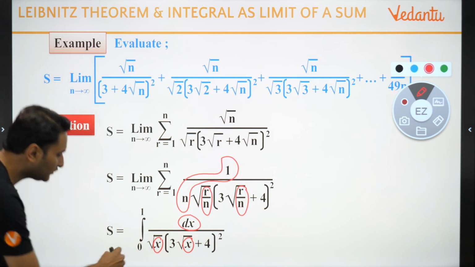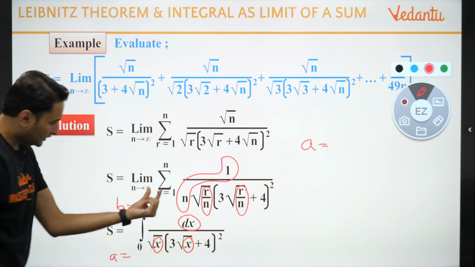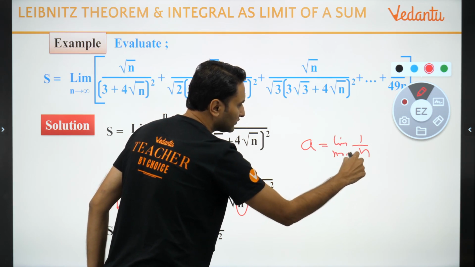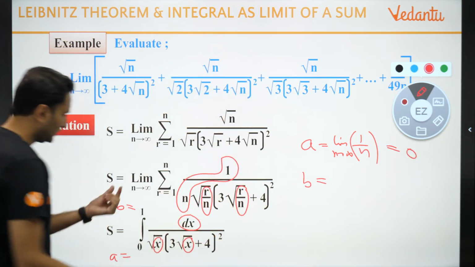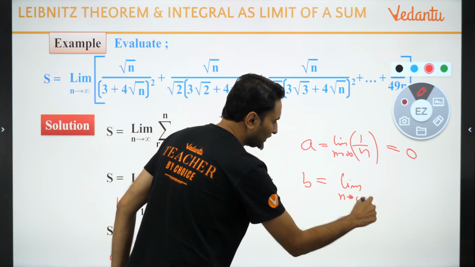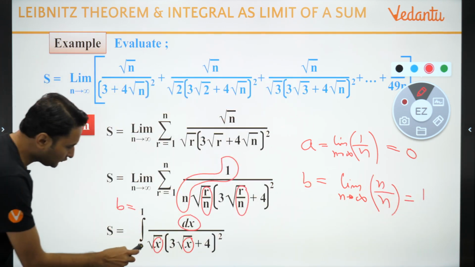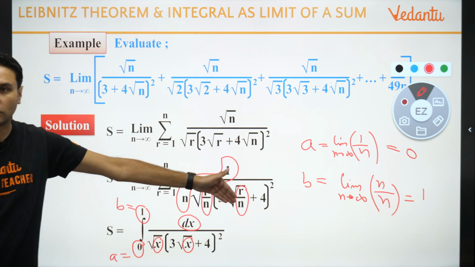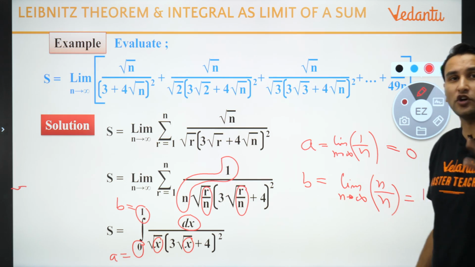ठीक है, lower limit कितना हो जाएगा? If this is a, if this is b, तो a बच्चों क्या हो जाएगा? a will be 1 upon n, limit n tends to infinity, 1 upon n कितना हो जाता है? 0. And what will be your upper limit? That is n. So limit n tends to infinity, upper limit divided by n, that is 1. So integration from 0 to 1 dx 1 upon root x, 3 root x plus 4 का whole square. Got it? यहाँ तक समझ में आया कि नहीं बच्चों? Yes or no?